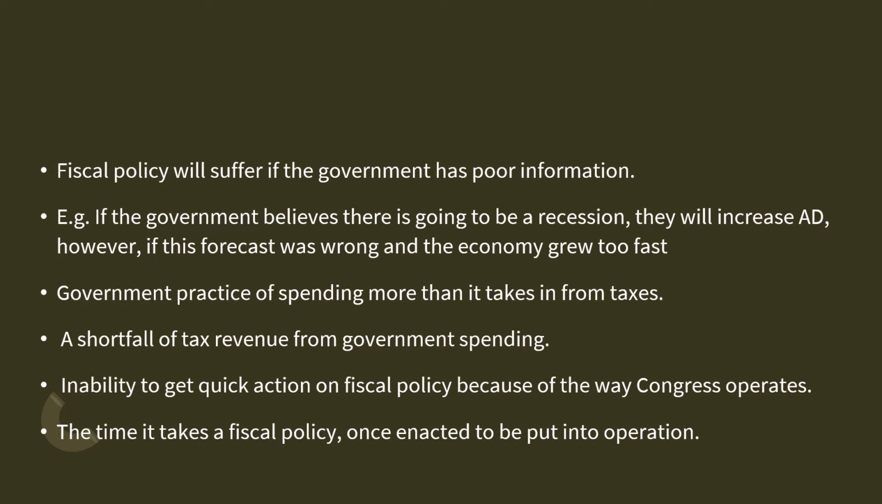Government practices spending more than it takes in the form of taxes. This is mainly financed by borrowing by the government. A shortfall in tax revenue relative to government spending would be met by borrowing. There is also an inability to get quick action on fiscal policy because of the way in which the government operates. So there can be many problems in the economy.